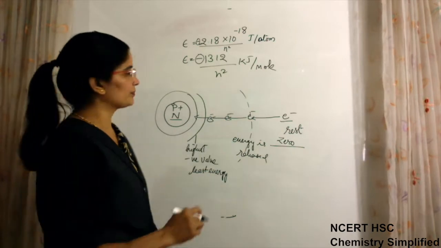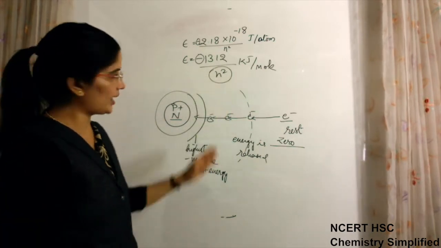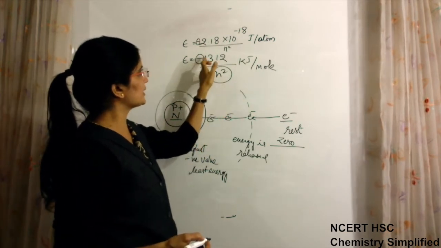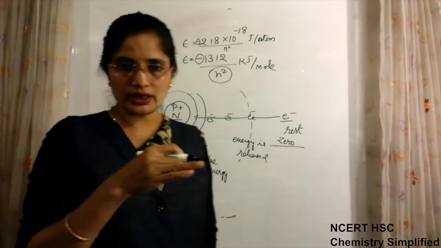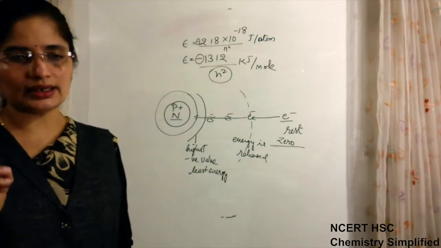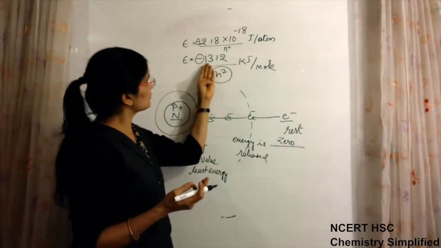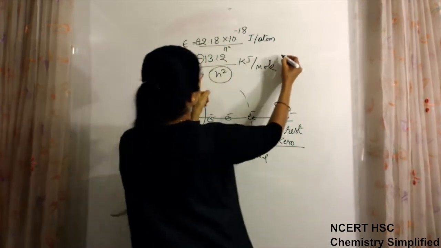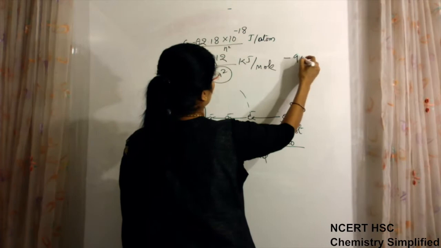Because of this reason, the energy for the first orbit of the hydrogen atom is minus 1312 upon n square kilojoules per mole. As n increases, for example n becomes 2, this negative value will decrease, and we know that when a negative value has less numerical value, it is actually a higher value. Minus 1312 is a more negative value. Suppose the next energy value comes to minus 900.